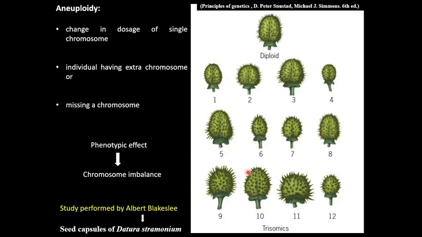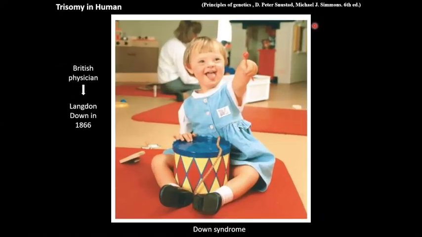This type of chromosome duplication is known as trisomy. The reason behind trisomy is nondisjunction of chromosomes during meiosis I. So Belling's work suggests that each chromosome must be present in proper dose for normal development of an organism. Trisomies are also found in humans.